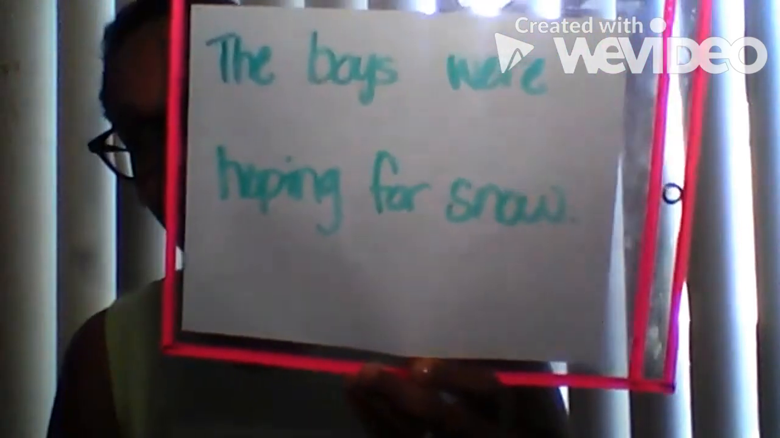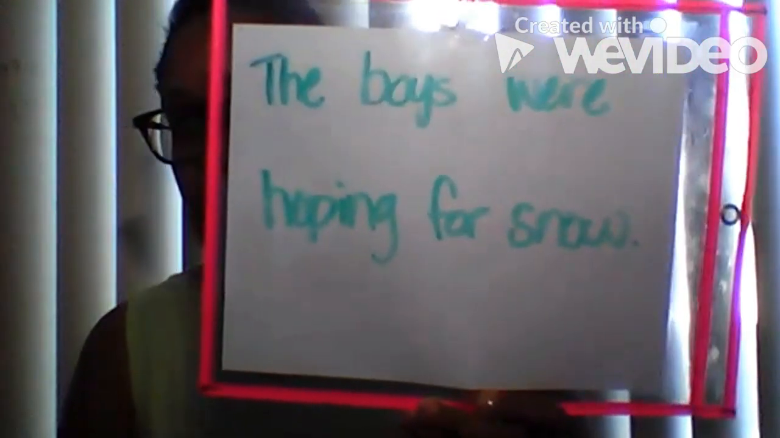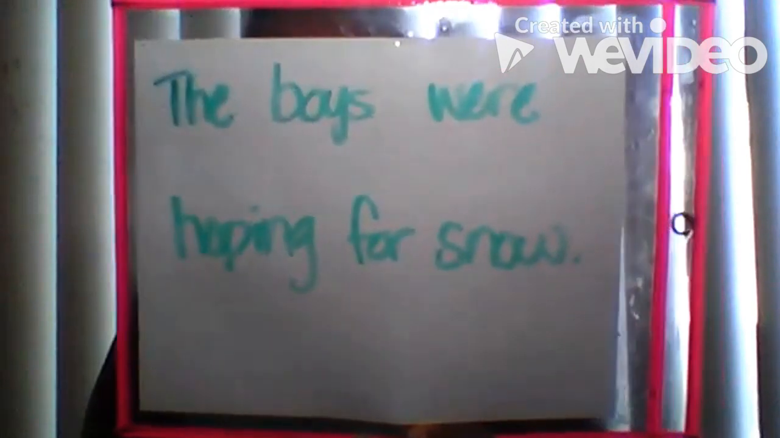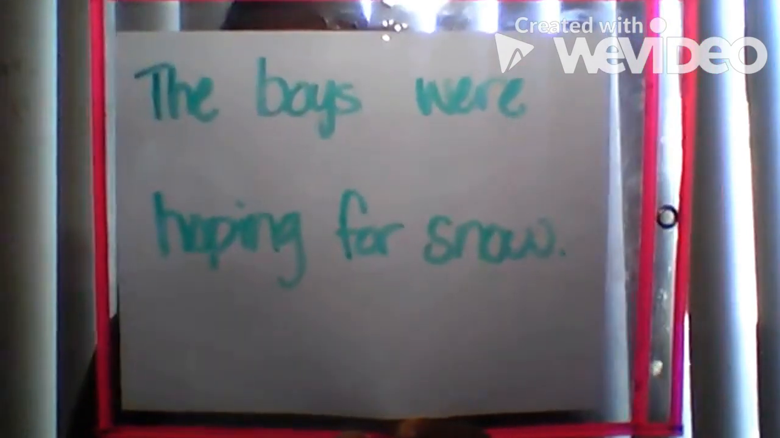Now, I want you to help me identify the subject and the predicate and the verb phrase in these sentences. Remember, the subject is the who or what, predicate is the what happened, verb phrase has the helping verb and the verb. Take a look at this first sentence. The boys were hoping for snow. Identify the subject and the predicate in this sentence.